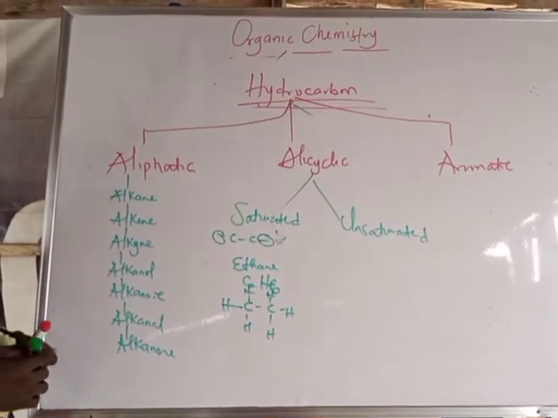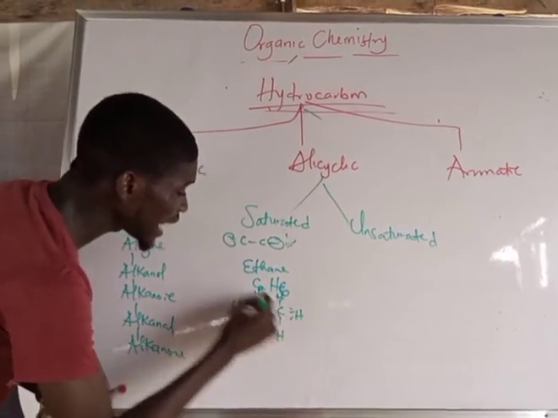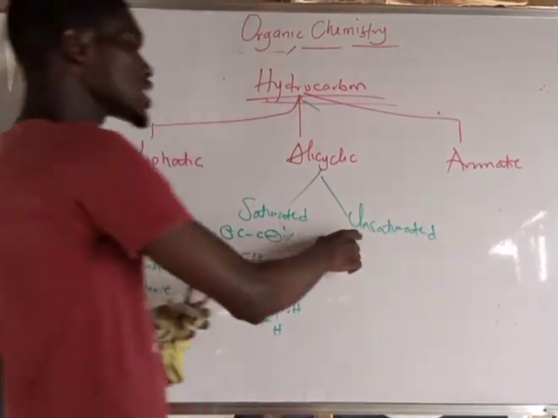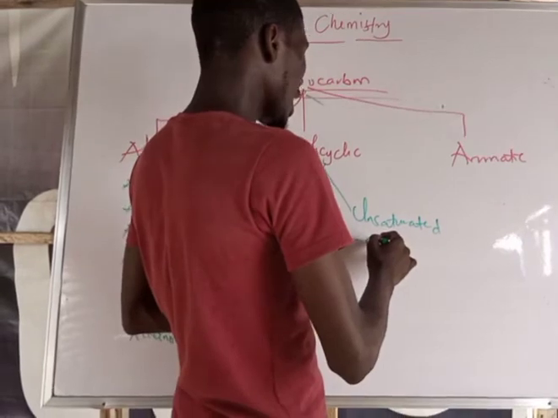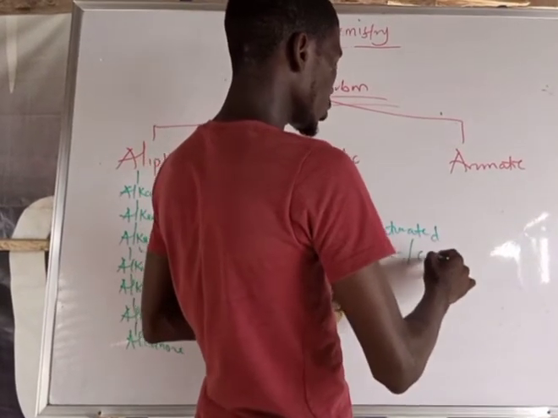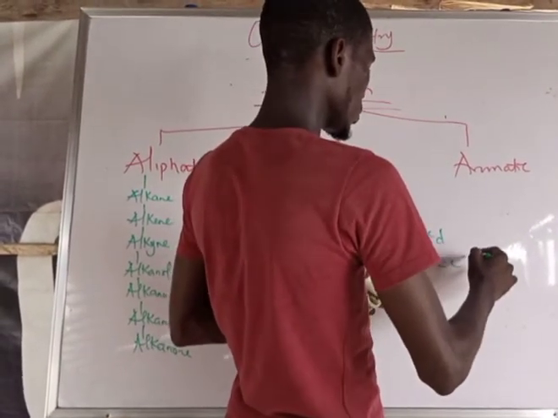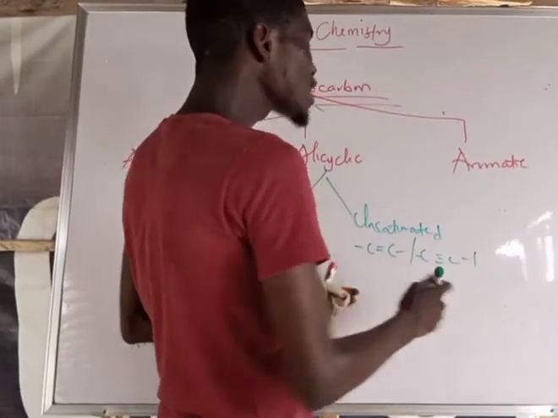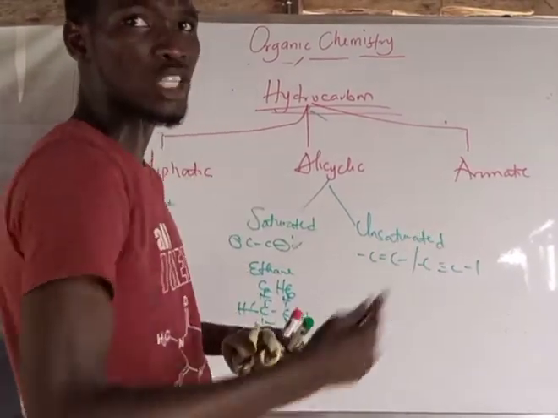You can see it now. No space for me to attach any other atoms here. But when we move to this unsaturated one, they join carbon to carbon in a double or triple covalent bond, with further attachment of other atoms.